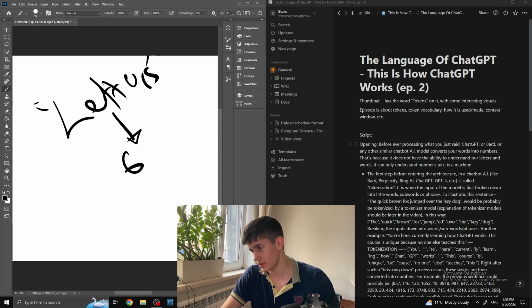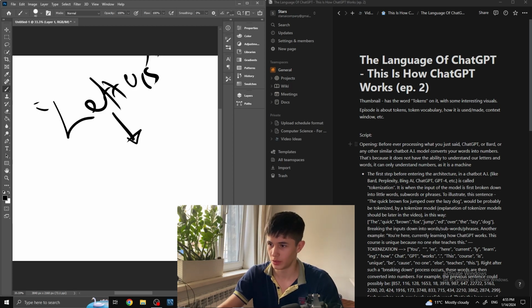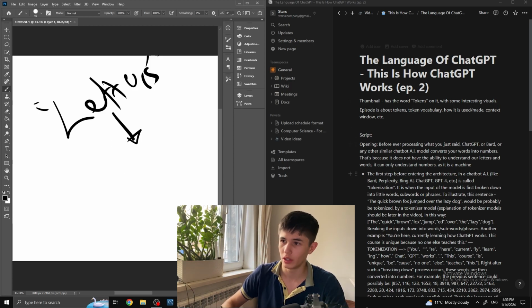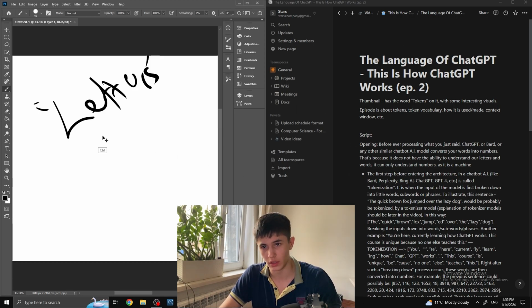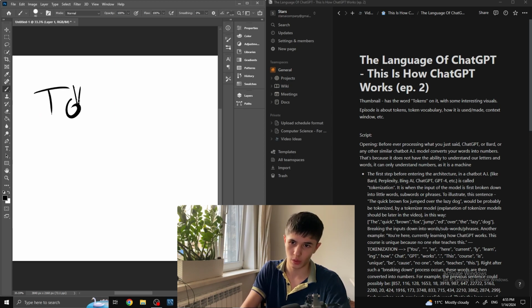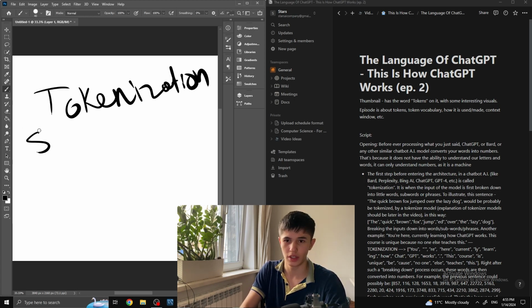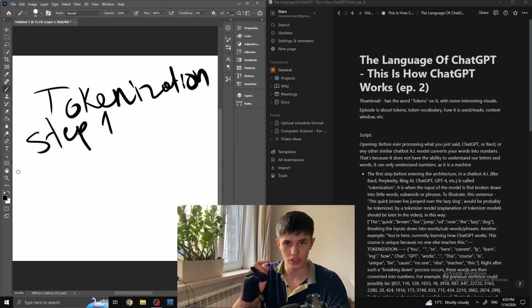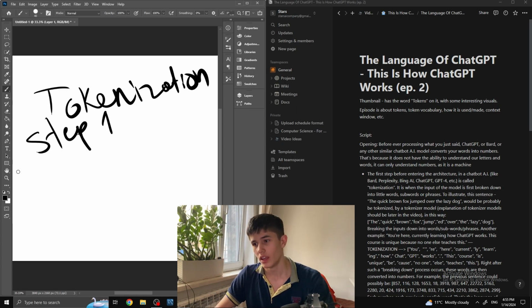Then I can illustrate this basically. It's called tokenization, as you can see in my little notes tab over here. This Notion template is going to be linked below. The process of tokenization has just two steps. It's quite simple, but there are more complex parts, I'll explain. Step one is first understanding what a token is.